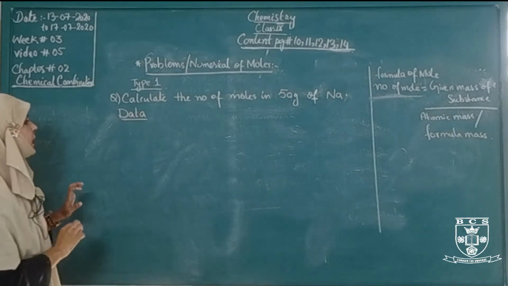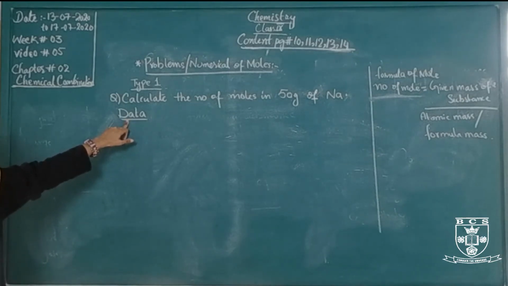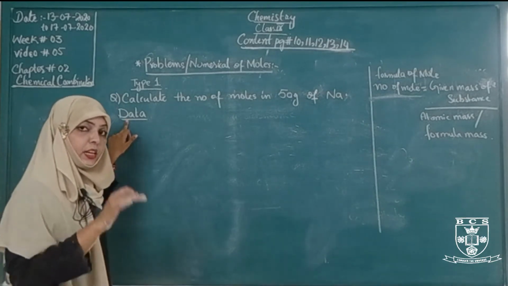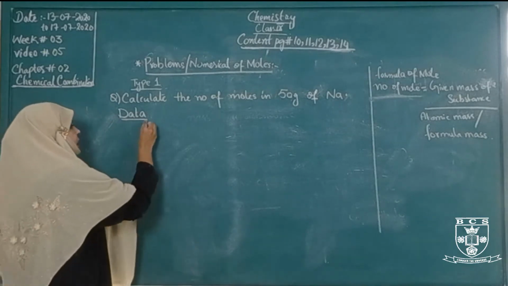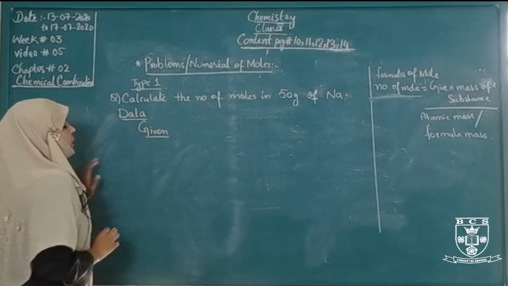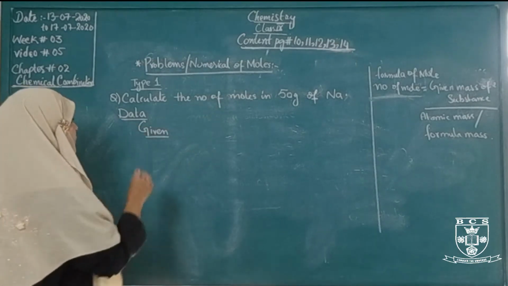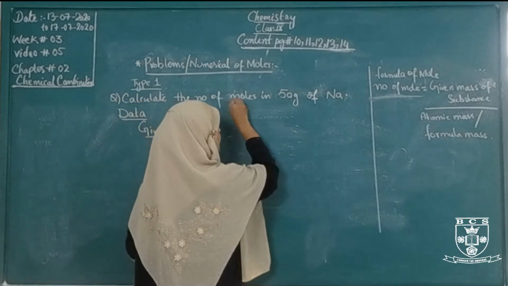In any numerical we will write the first head, that is data. After this head, the second head is the given. Which values are given in this numerical?